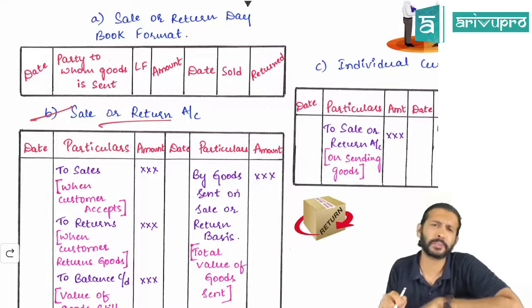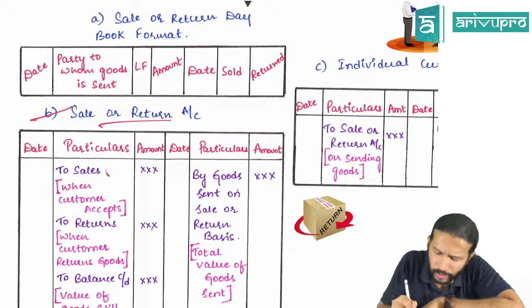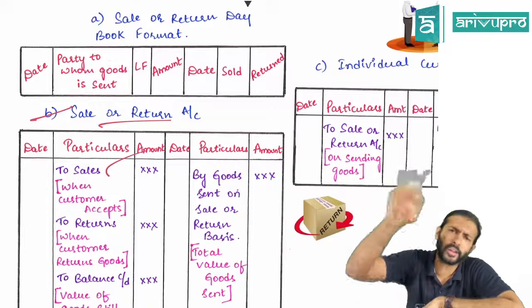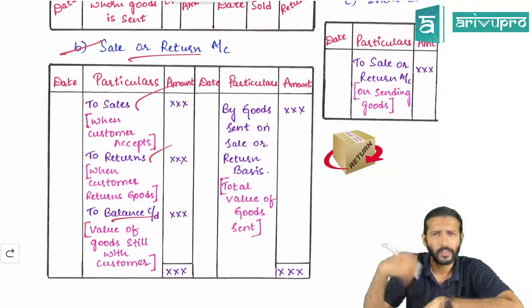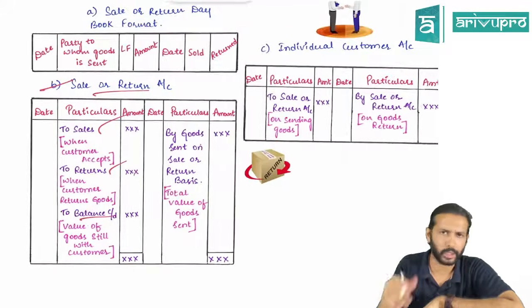If customer accepts the product, then from sale or return, you'll transfer it to sales account. If he rejects the product, do ulta entry, you just write it as return. Balancing figure, you show it like that only. And you can continue this ledger ka balance like that only.